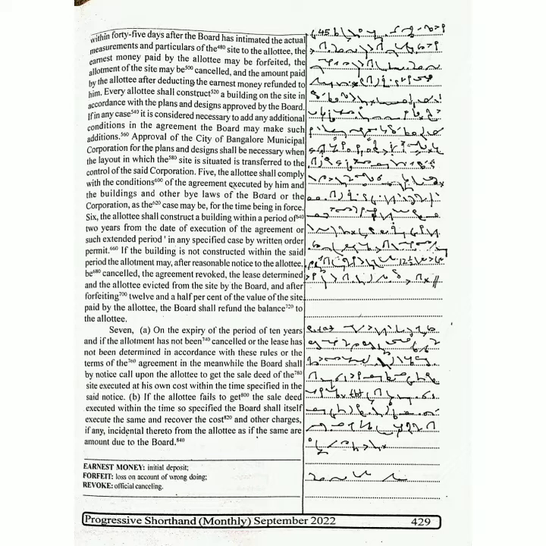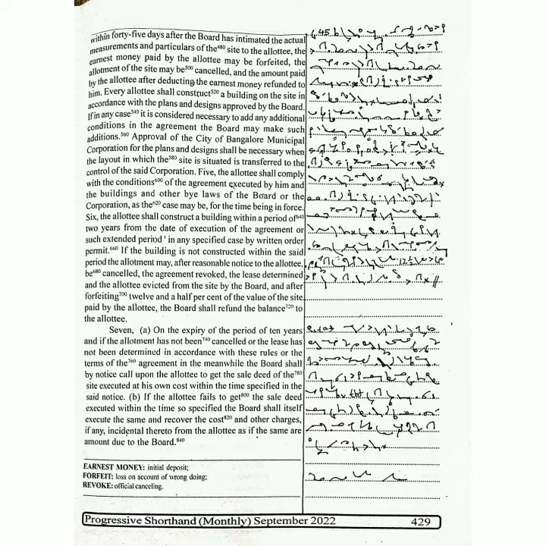6. The allottee shall construct a building within a period of 2 years from the date of execution of the agreement or such extended period in any specified case by written order permit.